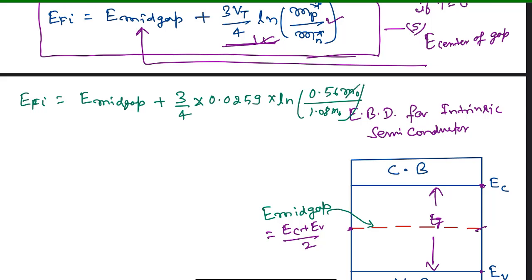The m naught gets cancelled, and after calculating this we get E mid gap.